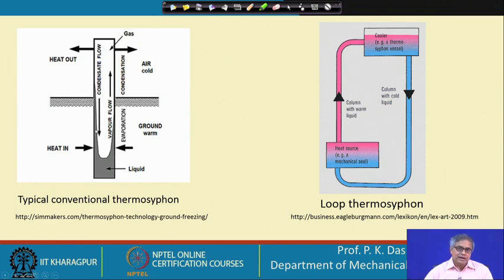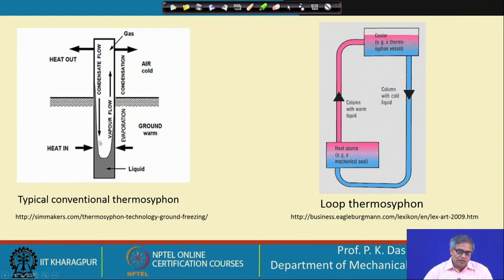We can remember that the vapor contains the latent heat of vaporization, and at the top, as it is surrounded by the cold air, there will be heat transfer and the vapor will condense to liquid. That liquid has to come back to the liquid reservoir at the bottom, and that will take place with the assistance of gravity.